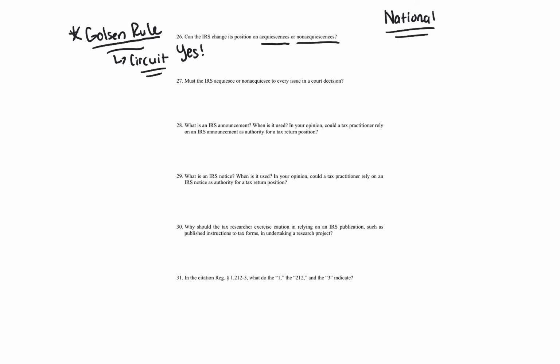So acquiesce or non-acquiesce, these AODs. AODs are issued when the government loses a decision, and basically the national office for chief counsel says, okay, are we going to acquiesce to this and then hold it to the rest of the country? That's what that means. So we're going to basically give in and give up on our argument. Non-acquiescence says, no, we're going to continue to argue the way that we have in that case, even though we lost. So continue to argue. Give in means that we're just going to follow what that court said in all other circuits.